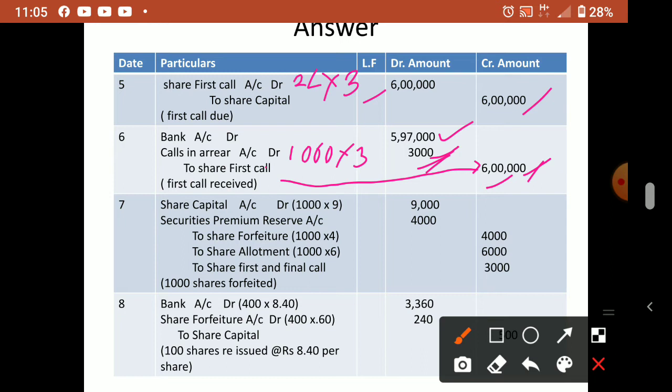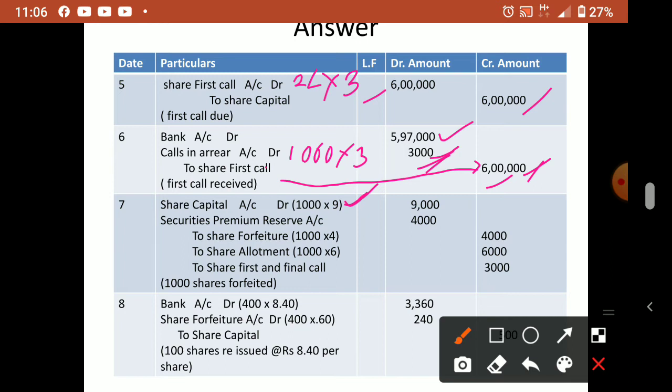Okay, so share forfeiture, what is the share capital? Share capital is always what the company asked, that only we multiply. Remember, that value, what the company asked from the public, is called called up capital. And called up and paid up, arrears also come. So 1000 into 9, actually everyone has to pay.